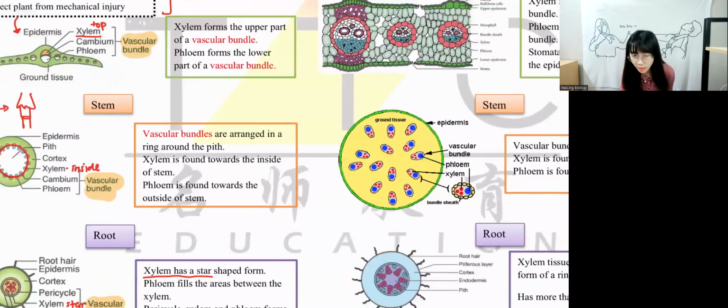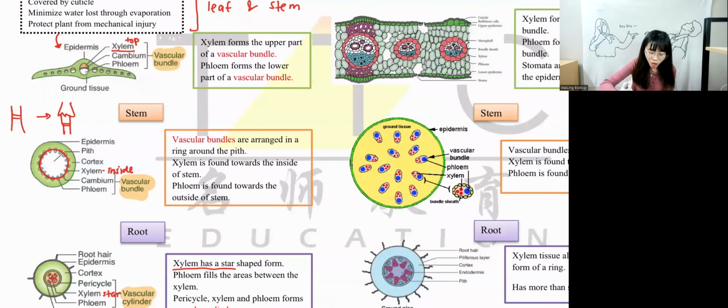The difference between these two stems: the eudicot will form into a ring shape. For monocot, they have no pattern. It's scattered around, all over randomly placed. Even though they are random, the xylem is still inside and the phloem is still outside. They have a correct arrangement of xylem and phloem.